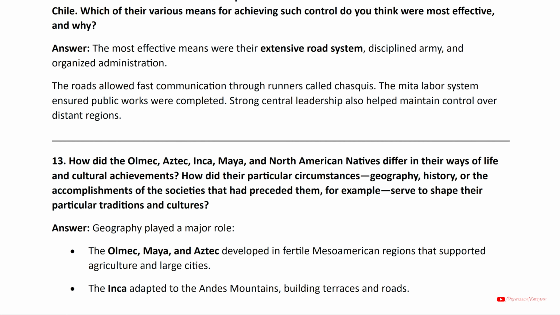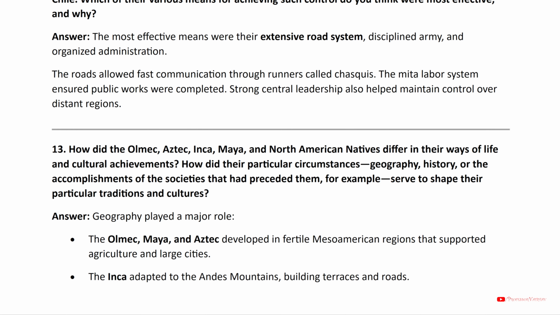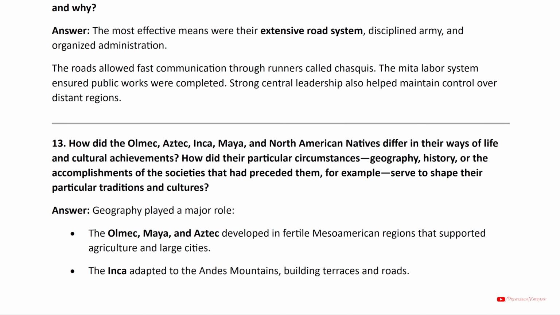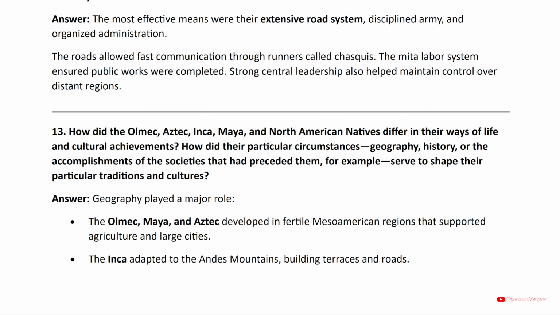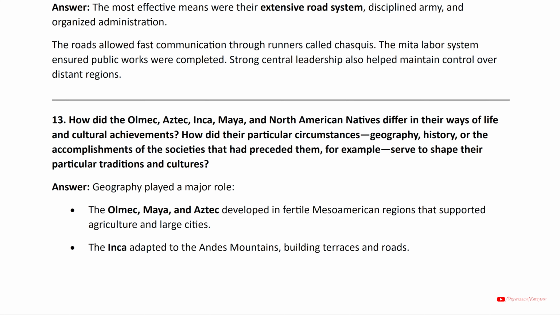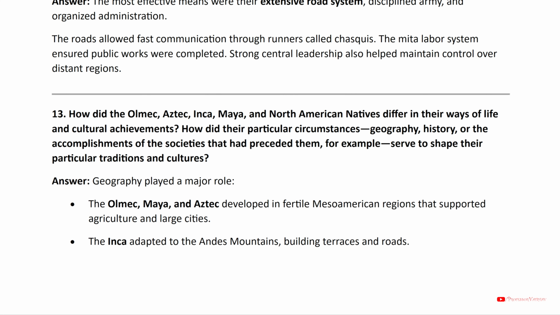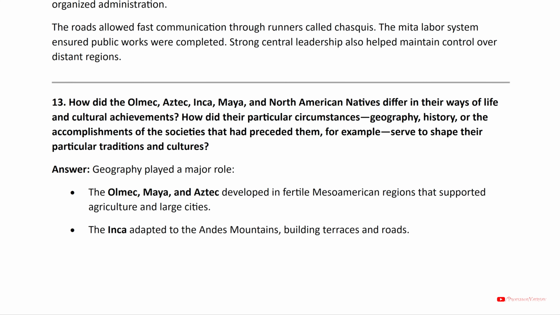13. How did the Olmec, Aztec, Inca, Maya, and North American natives differ in their ways of life and cultural achievements? How did their particular circumstances, geography, history, or the accomplishments of the societies that had preceded them, for example, serve to shape their particular traditions and cultures? Answer: geography played a major role.